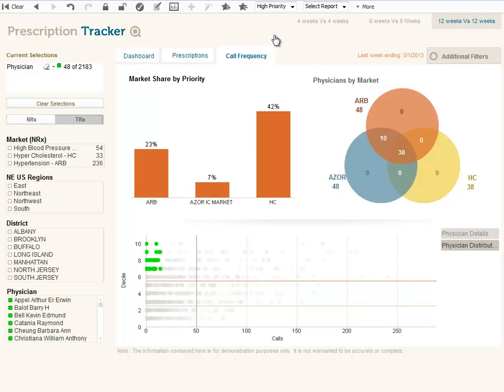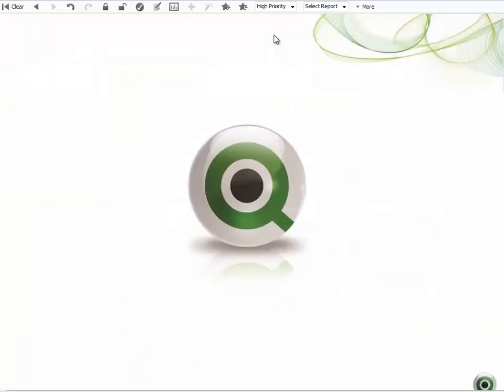So in conclusion, when we started our search, we were looking at new prescribers for HC. We not only found a target of professionals within our network, but also identified great potential physicians with high priority and low number of calls, proving once again that QlikView simplifies analysis for everyone, everywhere.